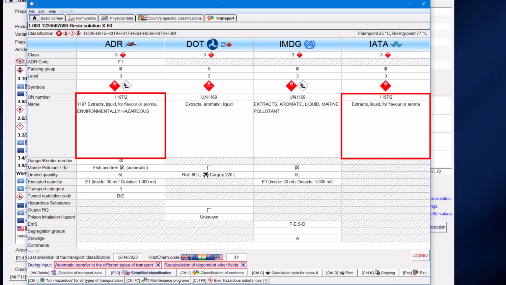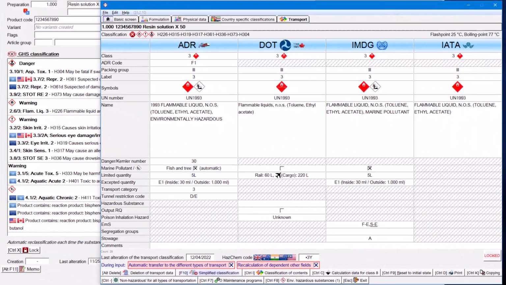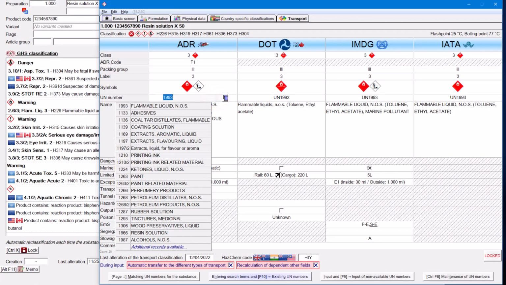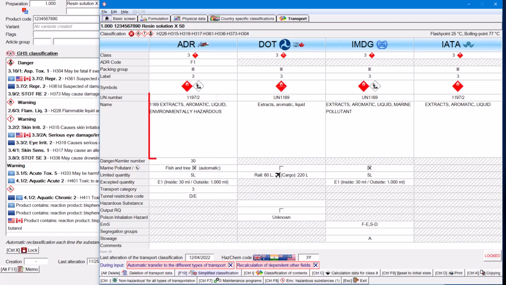At the time of the video's release, only a few ADR member states had published the new regulations. Therefore, some translations are still missing. These will be implemented in ChemGuess immediately after publication. Until then, in order to avoid using non-official descriptions, the English description will be used in case of missing translations. This even goes so far that if you manually enter the UN number 1169, this entry is automatically corrected wherever necessary. Also, safety data sheets and labels are updated, if automatic updates are activated for transport.